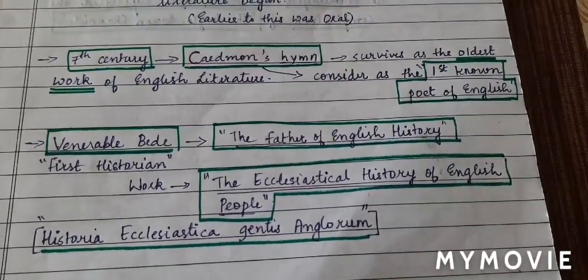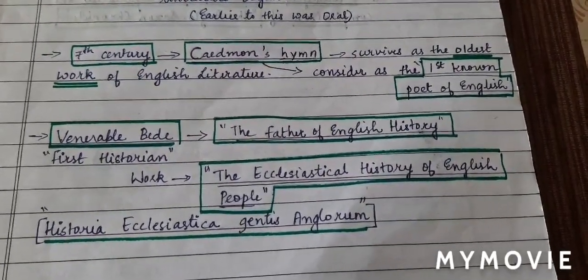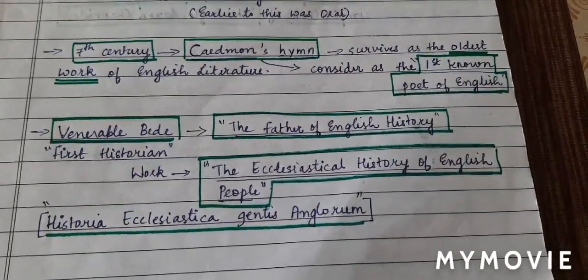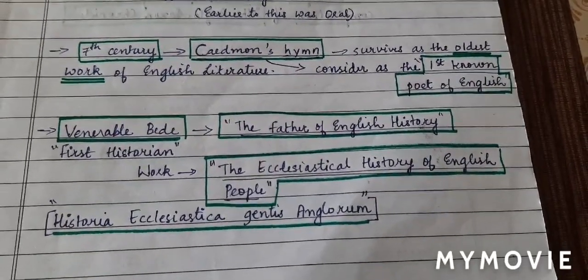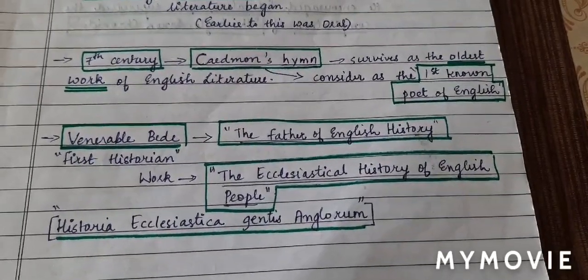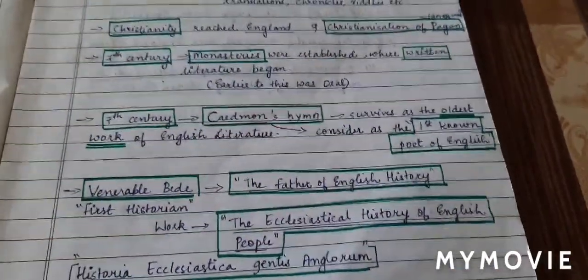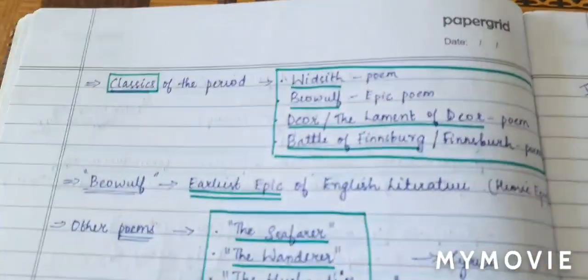Okay, so Venerable Bede is considered the first historian or father of English history. He wrote a very important work, the Ecclesiastical History of English People, which is also known as Historia Ecclesiastica Gentis Anglorum. So this is all about Venerable Bede. Now, let's move on to the next question. You should remember these names, okay?